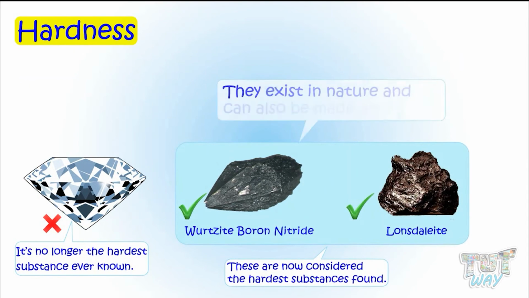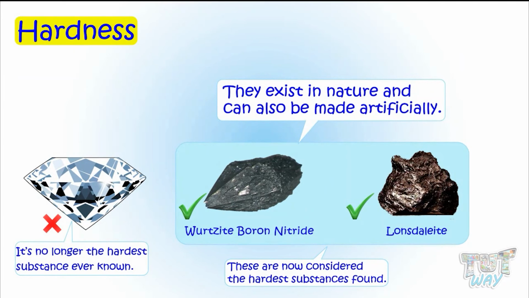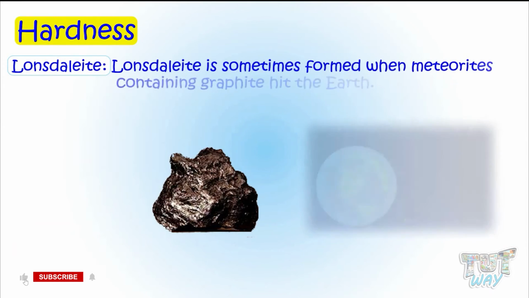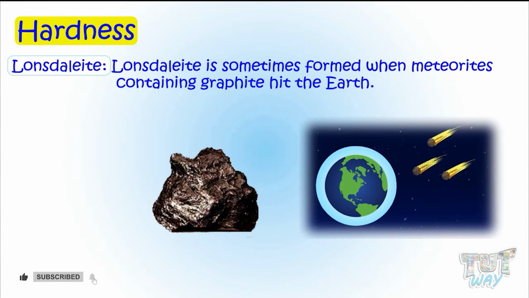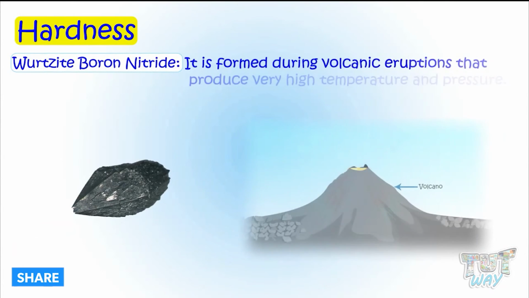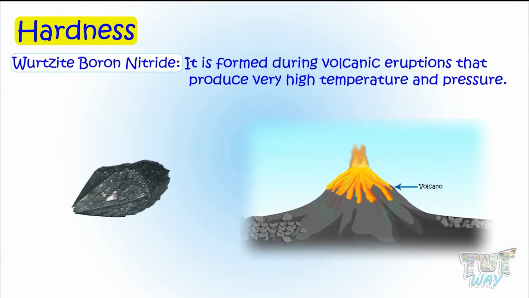They exist in nature but can also be made artificially. Nonductile is sometimes formed when meteorites containing graphite hit the earth, while quartzite, boron nitride, is formed during volcanic eruptions that produce very high temperatures and pressures.